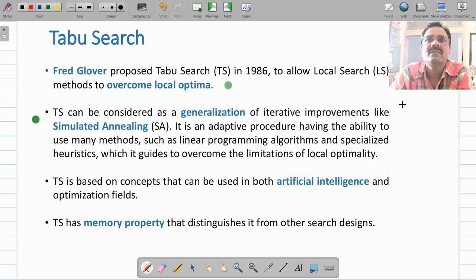So if you generalize this simulated annealing technique, that is your taboo search algorithm. It is based on different concepts which are very useful in artificial intelligence, and not only that, in optimization fields. Because of the different memories that taboo search incorporates, this search is different and at the frontier in many of the applications today.